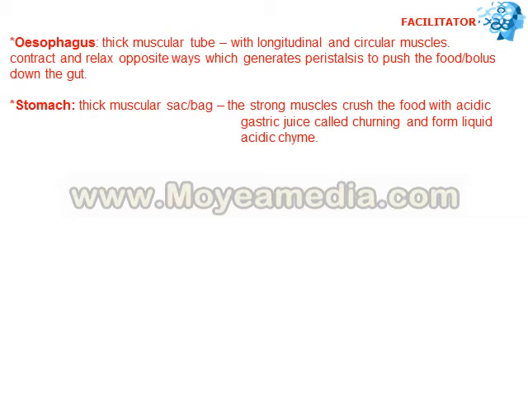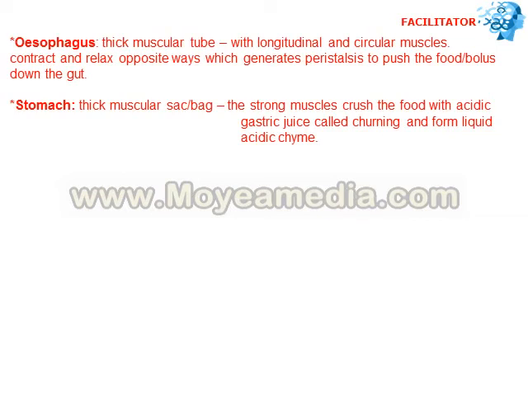Then the third organ of the digestive system is the stomach, and stomach is a thick muscular sac or bag-like structure. When food enters into stomach, the strong muscles of the stomach crush the food. While the food is crushed, the hydrochloric acid is released, and the gastric juice is also released. So there is acidic gastric juice which mixes with this food which is crushed in the stomach, also called churning, and the result of the churning is formation of a liquid acidic chyme.